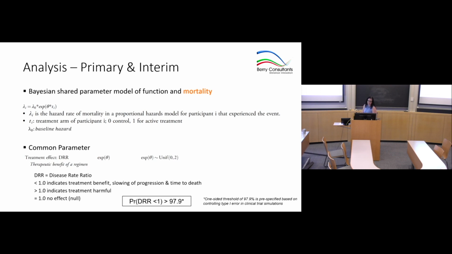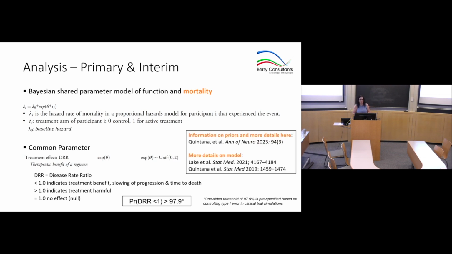And ultimately, it gives us a disease rate ratio where a priori, based on simulations and incorporating the interim analyses, if our probability of the disease rate ratio being less than 1 is greater than 97.9%, then that is considered a success. So for those unfamiliar, this would be the equivalent of a one-sided p-value of 1 minus 0.979.